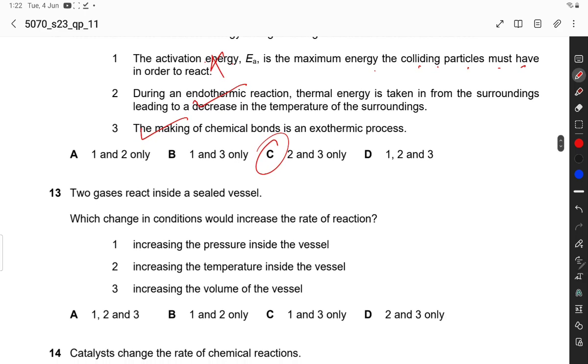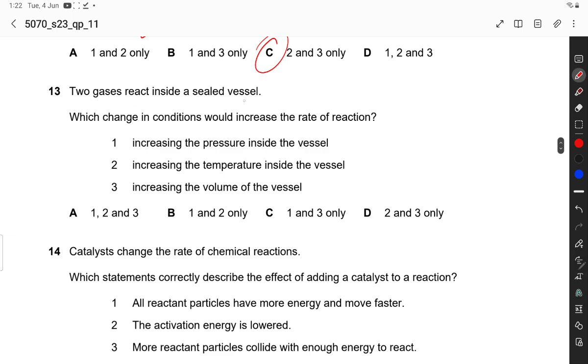2 and 3. Two gases react inside a sealed vessel. Which change in conditions would increase the rate of reaction? Increasing the pressure inside the vessel. If the gases are present inside the vessel, pressure does affect the rate. This is a correct statement. Increasing the temperature inside the vessel: yes.